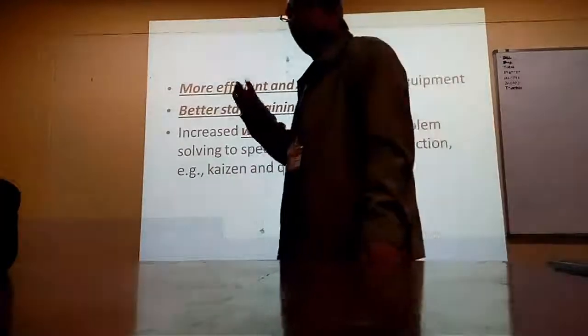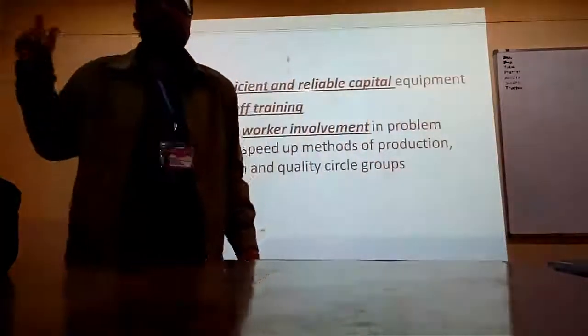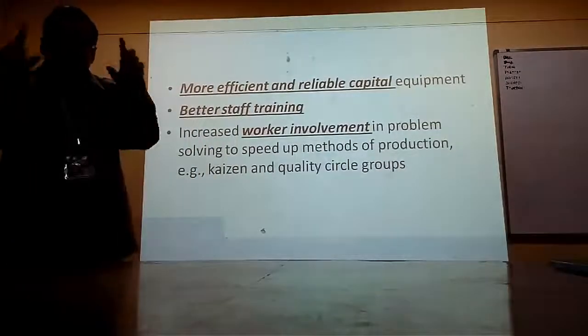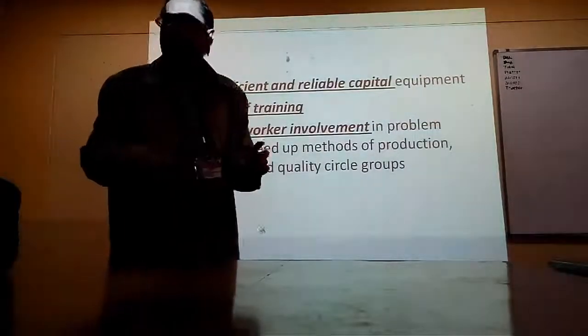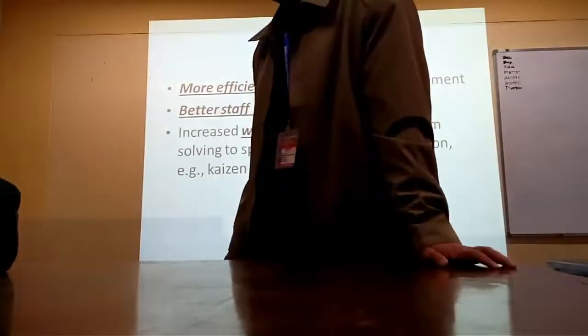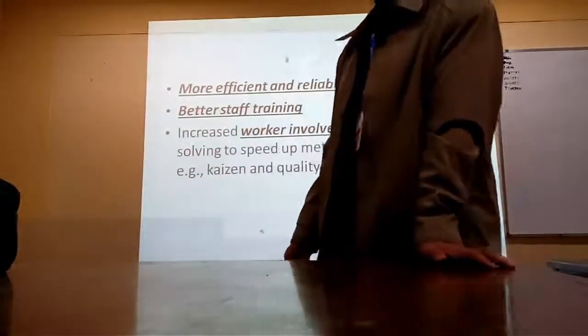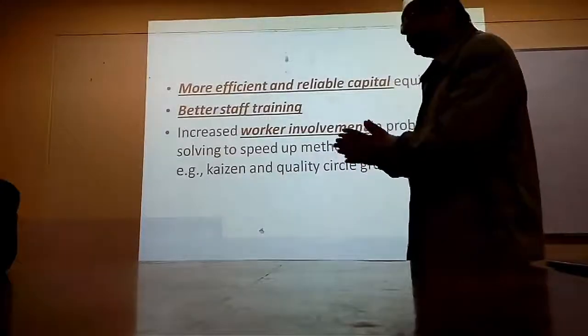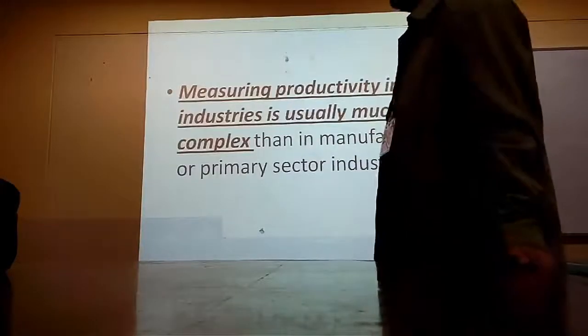And you remember quality circles? Okay, quality circles where people sit together and they discuss various quality issues. The workers sit together, they discuss, and they come up with constant improvements. All right. So these are some of the things that can increase efficiency. Next.